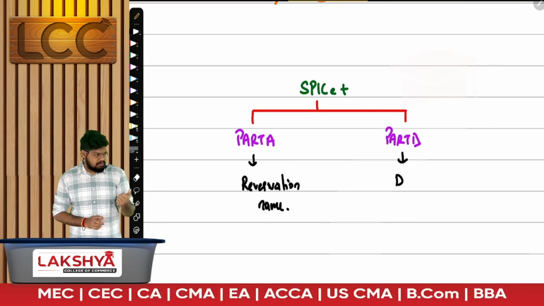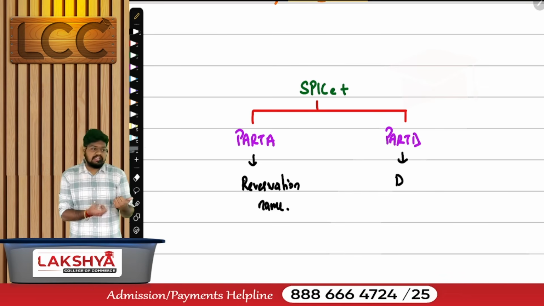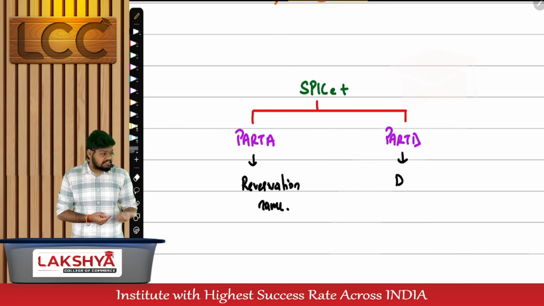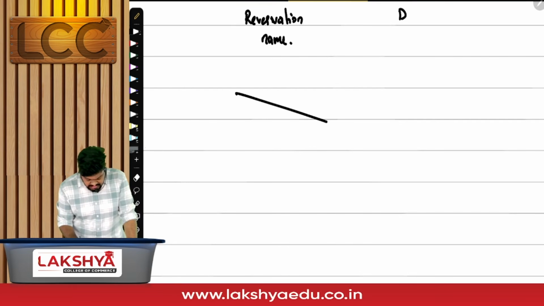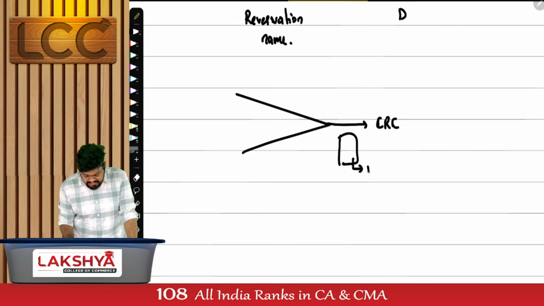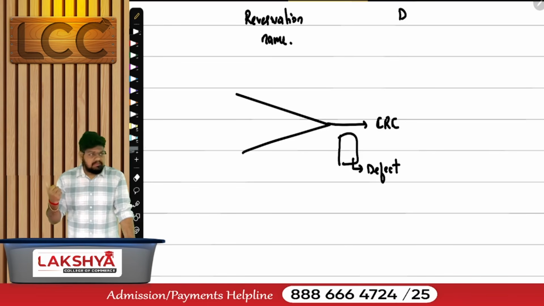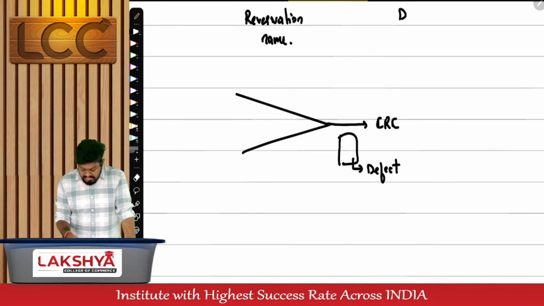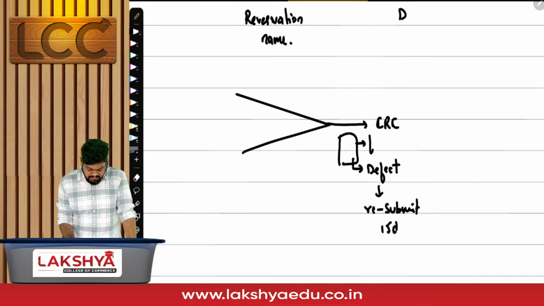Either an application can be made by subscribers to the memorandum for a proposed company, or an application can also be made by an existing company for a change in its name. Application is again made to ROC or CRC. Either of them will make the application to the CRC. Once the application is made, if this application has any defect, get the word clear, it is not false information, it has a defect. Will it be rejected completely? No. They'll ask you to resubmit it, giving you a time limit of how many days? 15 days. And obviously you have to pay fees along with this.